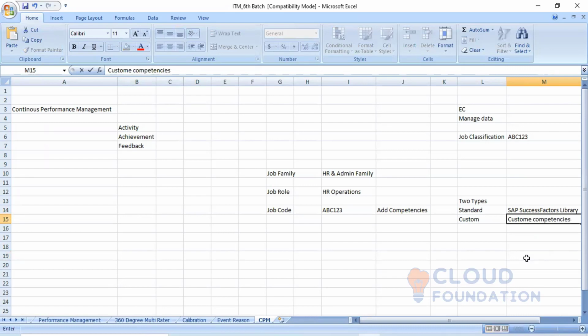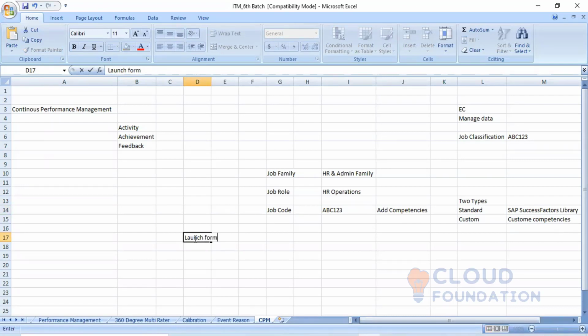competencies. Once this competency, either you are taking from the standard and mapping it with this job code, or you take the custom one which you have already created and map it with this job code. So there is a proper synchronization between the job family, job role, job code and the competencies.